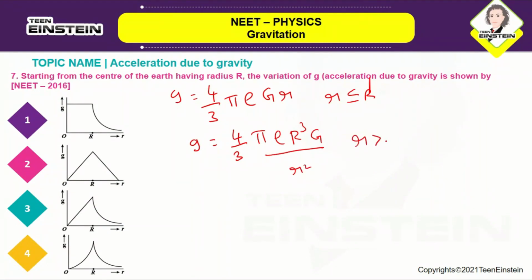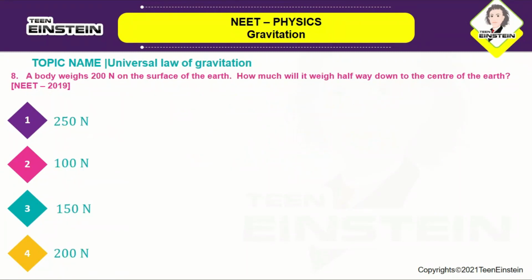Here, the correct answer is option number 3. Okay, next we will move on to the next question.